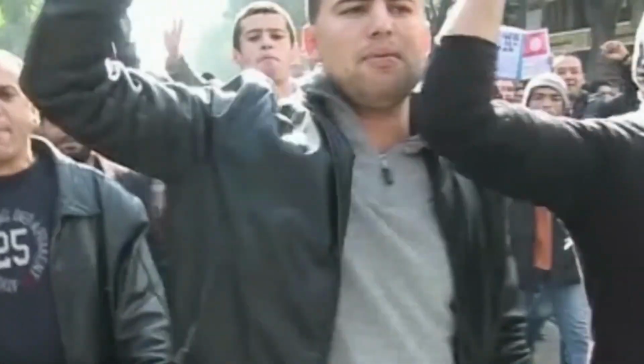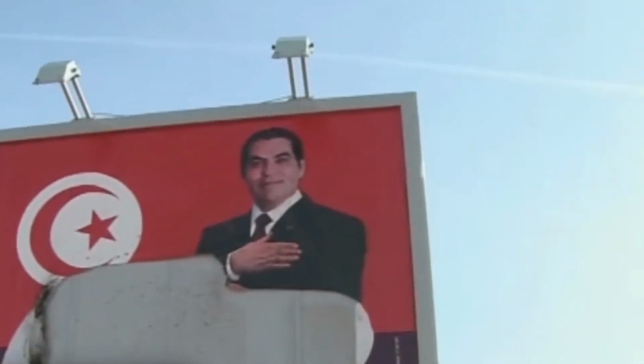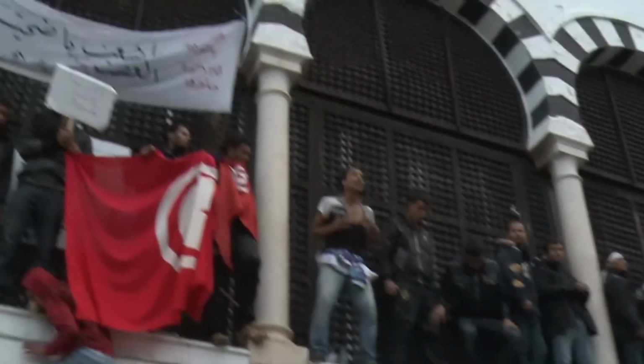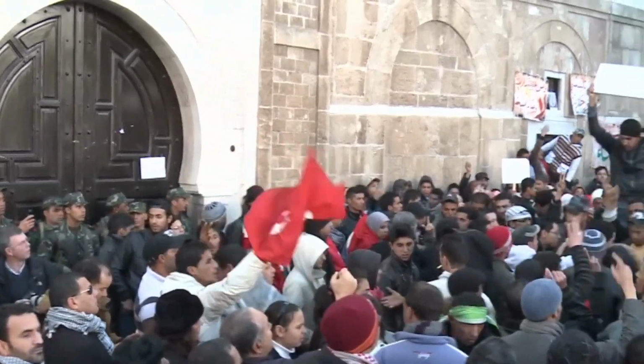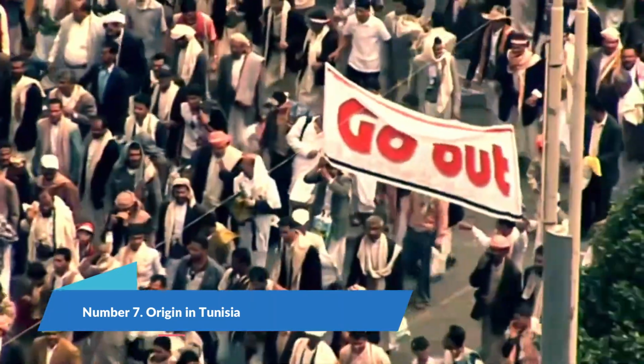These movements sought to demand democratic reforms and more freedoms. They were spurred by popular discontent with authoritarian government, economic hardship, and social inequities. In this video, we will highlight 7 key points outlining how the Arab Spring started and its impact on the world. Number 7. Origin in Tunisia.